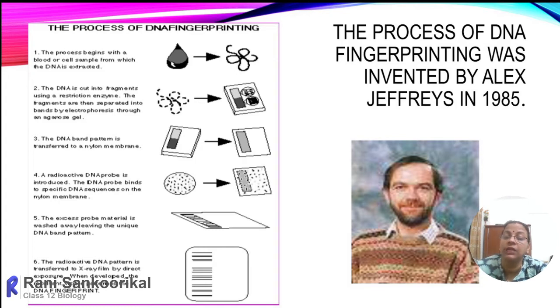Once it is labeled, it can be detected very easily with autoradiography, where it is exposed to X-ray films. We get different light and dark bands on the X-ray sheet, and their positions are unique to each person's DNA fragments. By comparing this uniqueness, whether it is for suspects 1, 2, 3, 4, or for maternity issues between father and mother, you can find the real biological father or mother. This technique is collectively called DNA fingerprinting.